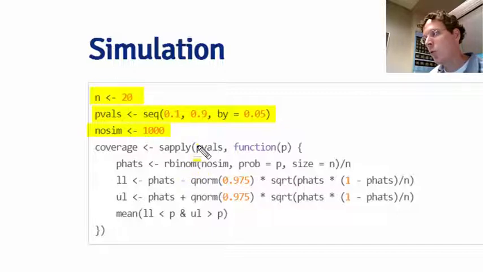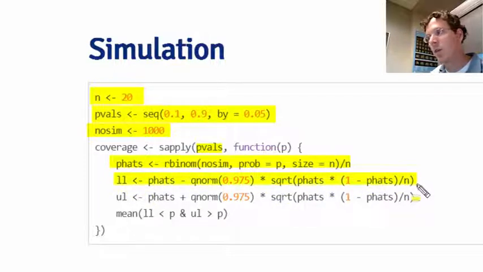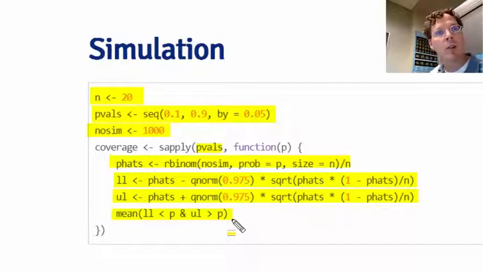And then I'm going to loop over these true success probabilities, and for each true success probability, I'm going to generate 1,000 sets of 10 coin flips where I take the sample proportion in each case. Then I'm going to calculate the lower limit of the confidence interval in each of those cases and the upper limit of the confidence interval in each of those cases, and I'm going to calculate the proportion of times that they cover the true value of p that I used to simulate the data.